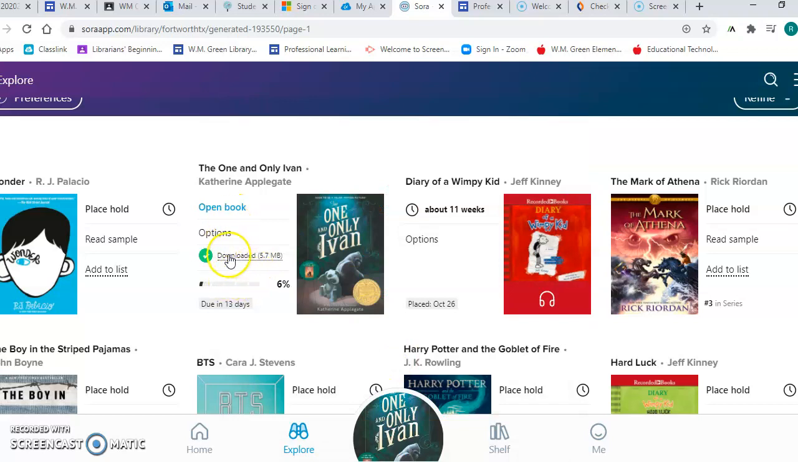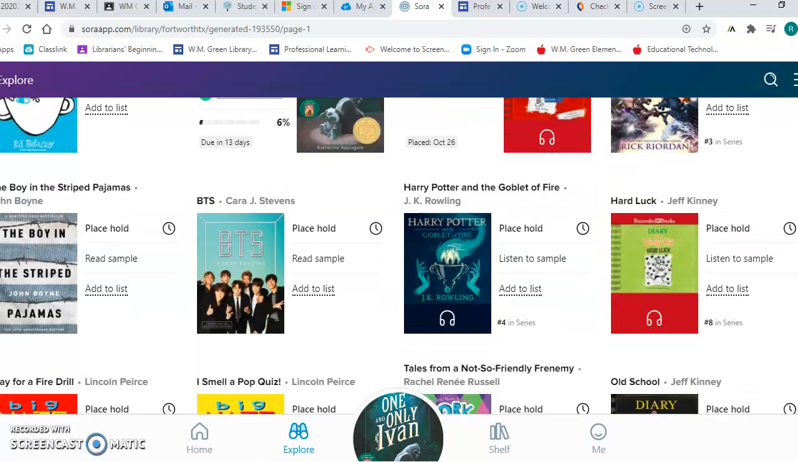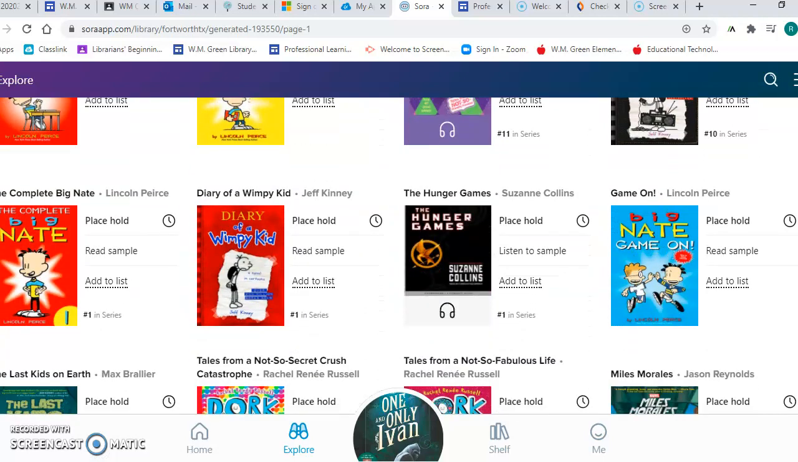So that book is downloading for me. As you see, it's at 6%. And I have 13 days to read it. Okay. So that's how you borrow a book.